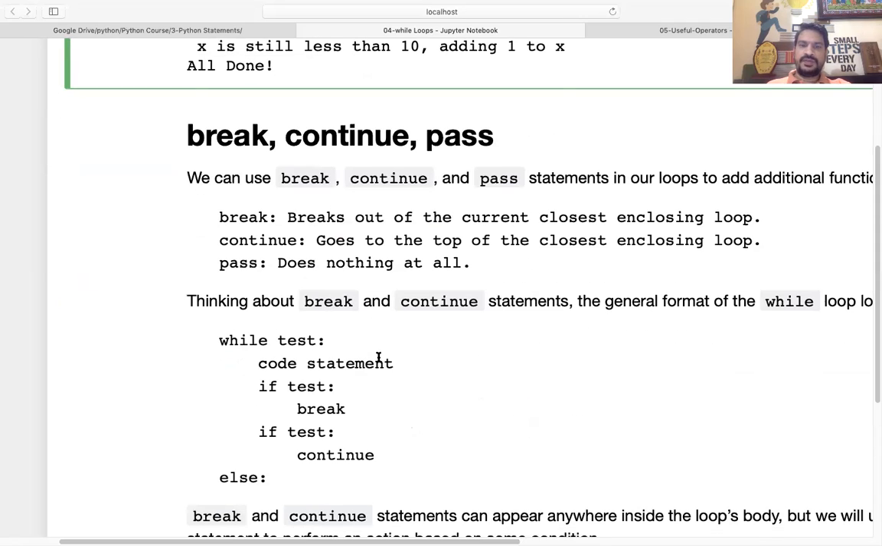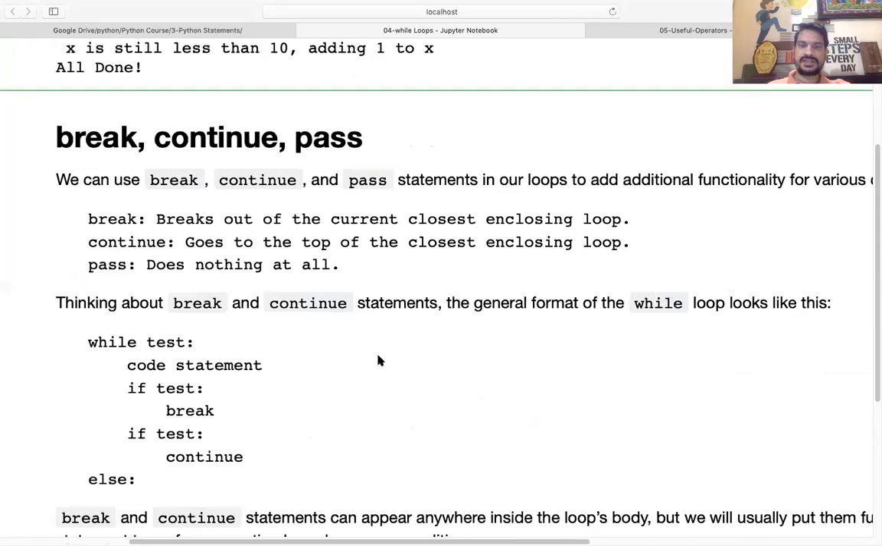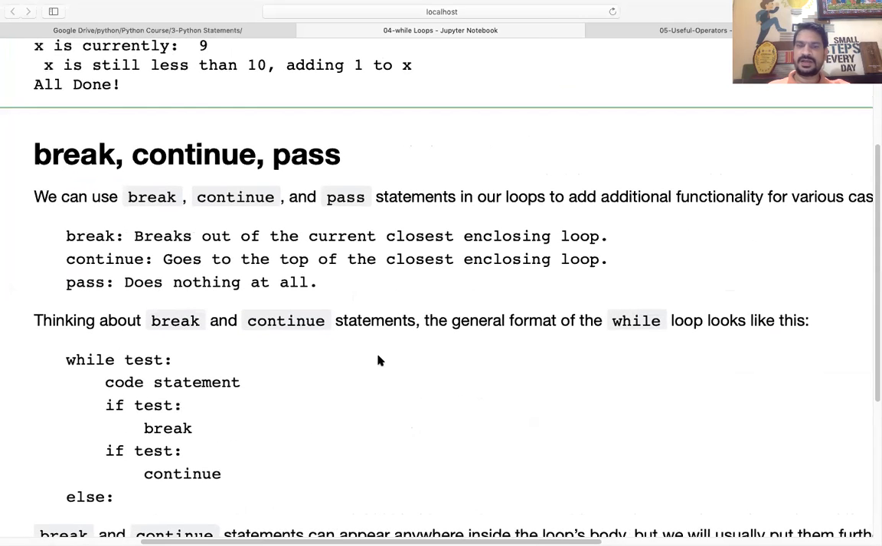Now in the loop, we have some more statements that we have to understand in Python. You might have seen these statements in other languages also, like break and continue. Pass is not there in any other language; pass is there only in Python. So we have the break statement, continue statement, and pass statement. Okay, let's see what all these statements are.